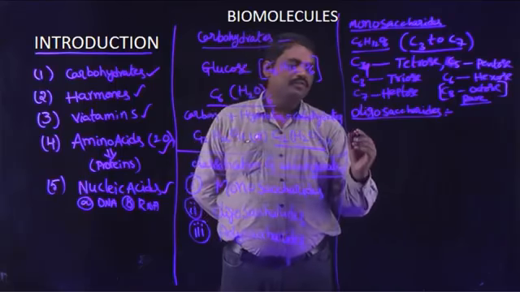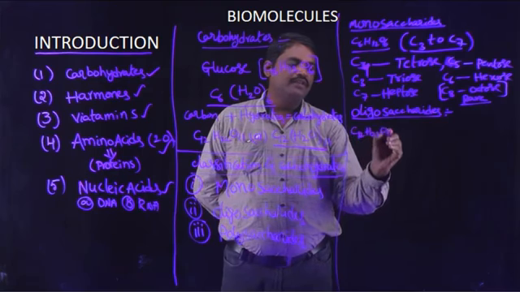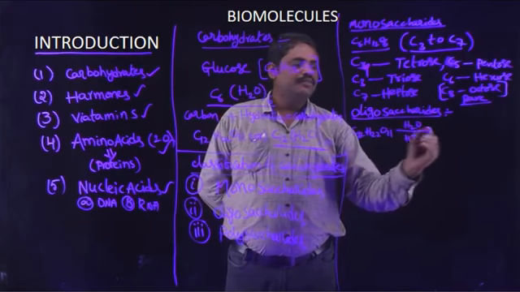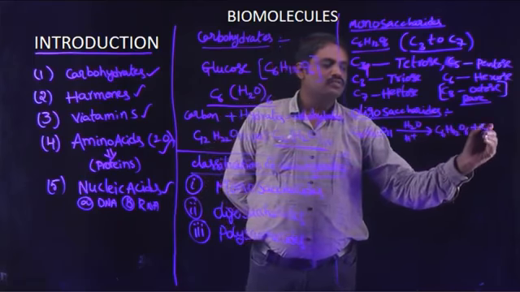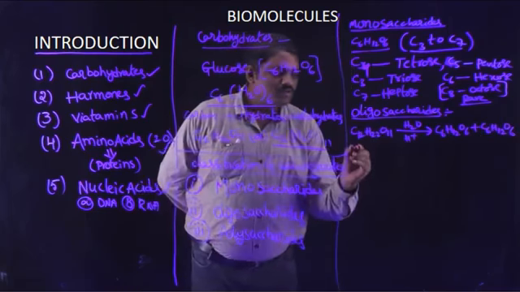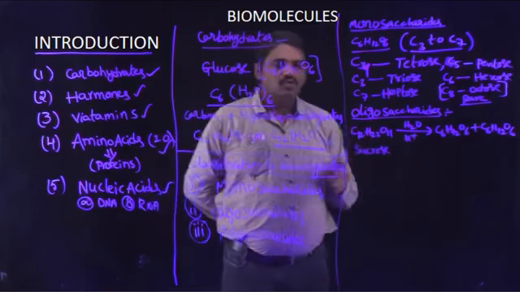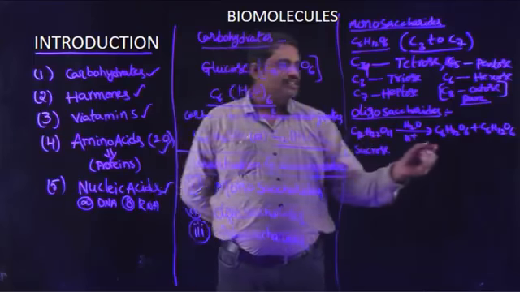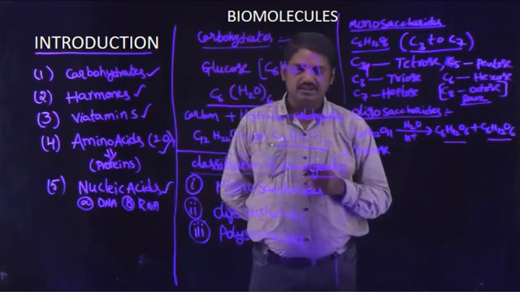For example, sucrose, C12H22O11. It reacts with water in the presence of acid and is converted to glucose and fructose. So the sucrose molecule reacts with water and dissociates into 2 molecules. This is known as oligosaccharides.